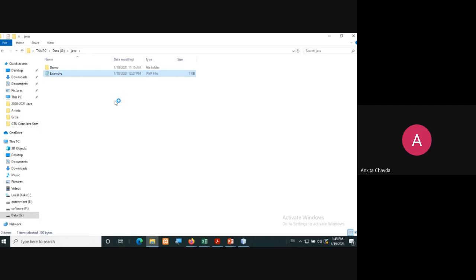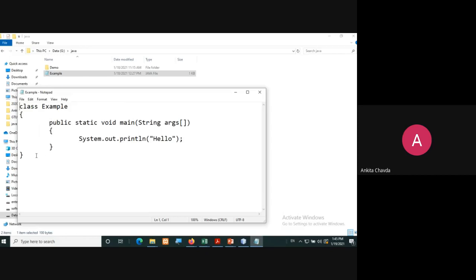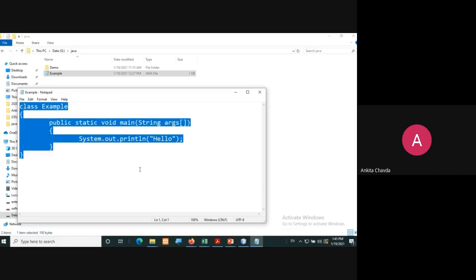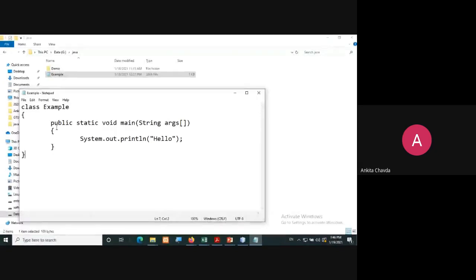This is my program, the example.java file. I've written this in simple Notepad. And now I need to run this program. But Notepad cannot run your program. Notepad is just a text editor where you can write something, but it doesn't have any compiler or any supporting software of its own.